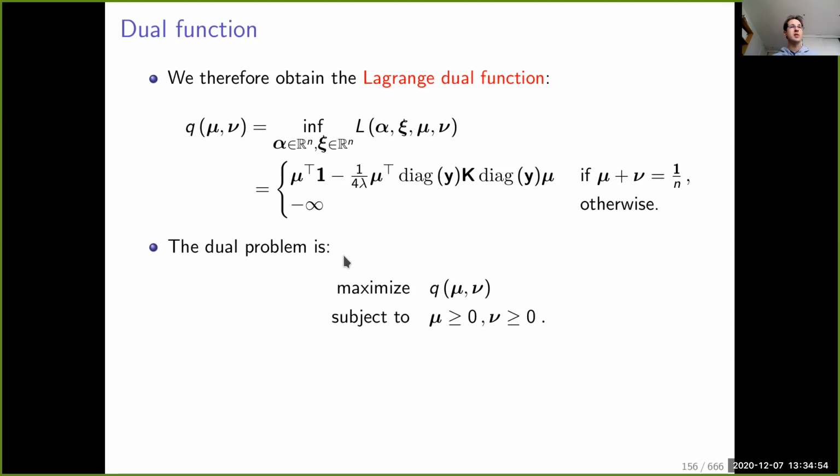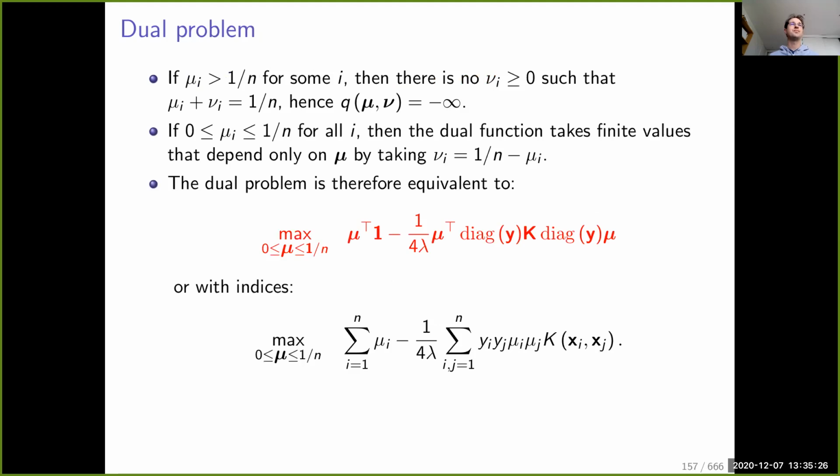So then the dual problem is maximizing this dual objective here such that mu and nu are non-negative because they correspond to inequality constraints, and mu plus nu is equal to 1 over n. Okay, so this is the maximization of a quadratic function under a set of linear constraints. So it is a concave optimization problem. Now, we are not there yet. This is typically not what we call the dual of the SVM. What we call the dual of the SVM is obtained after a few simplifications.